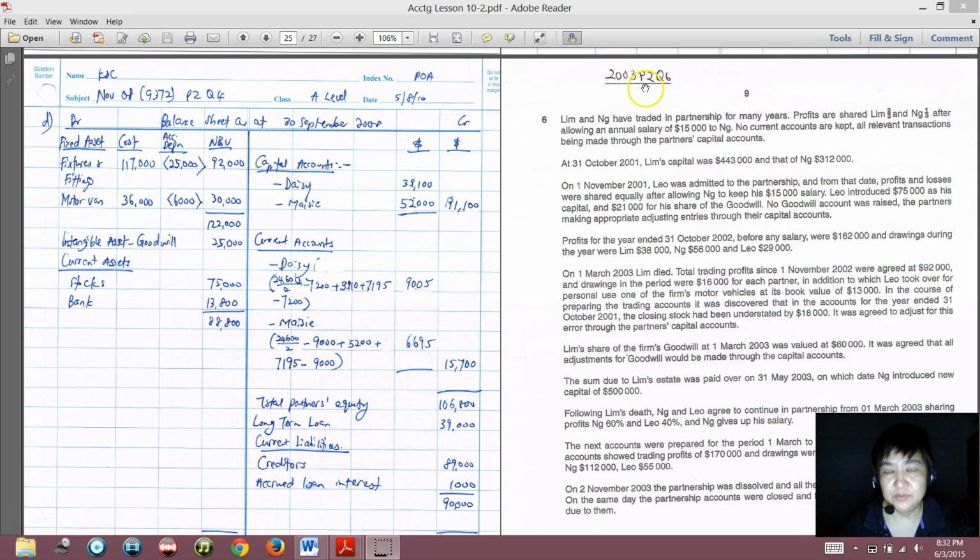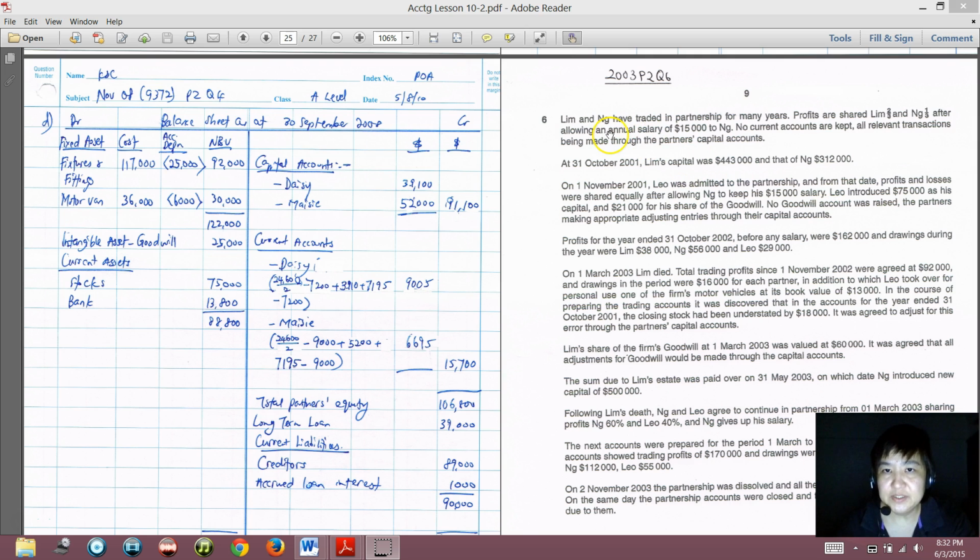Okay, this one is 2003 paper 2 question 6. This question is not really in the syllabus because it involves dissolution of partnership, which is not really in the syllabus, but some part of it is. But anyway, I want to explain this question as well, because if you go through this type of question, you will have an even better and deeper understanding of partnership. So it's good for you.